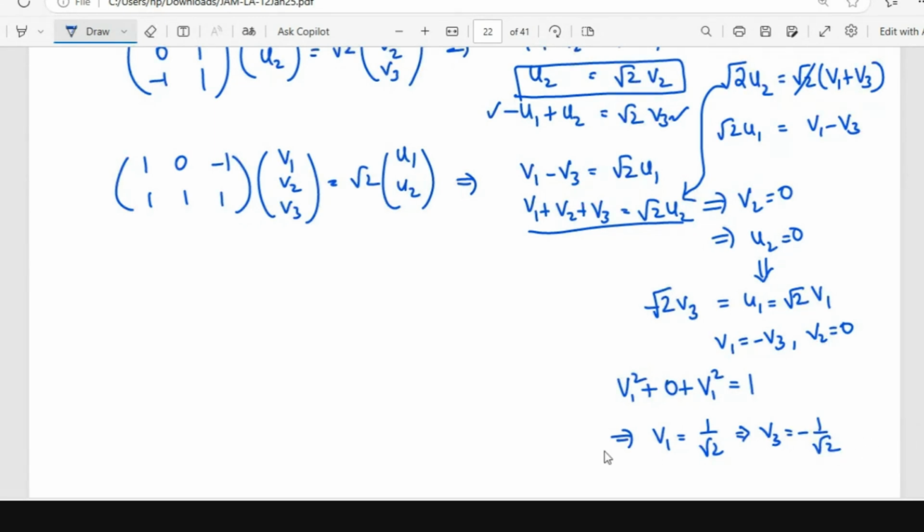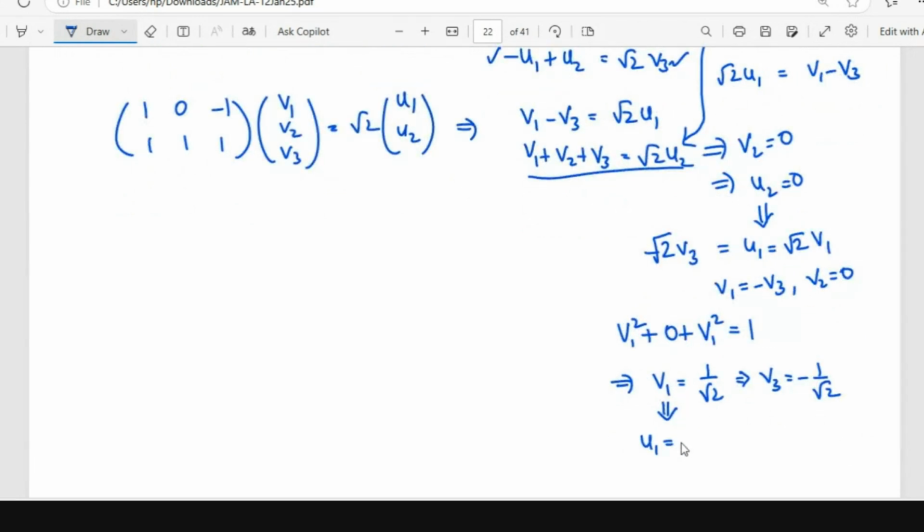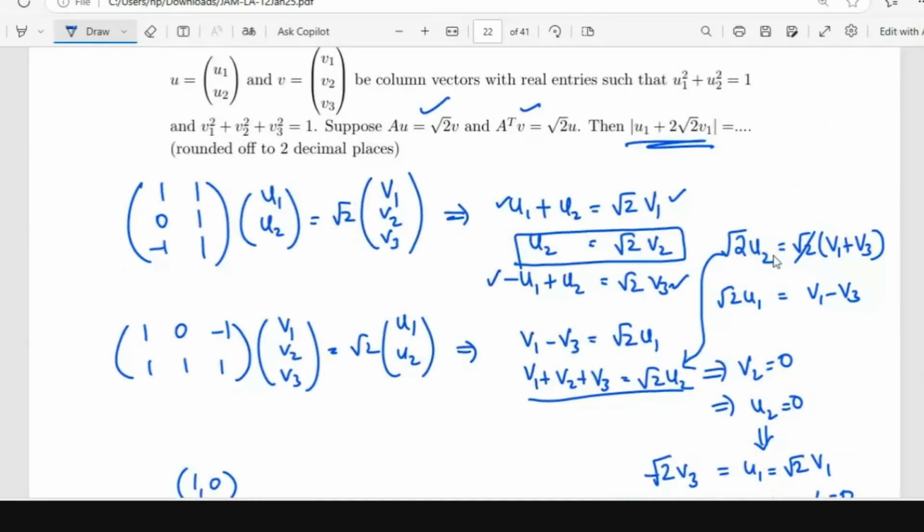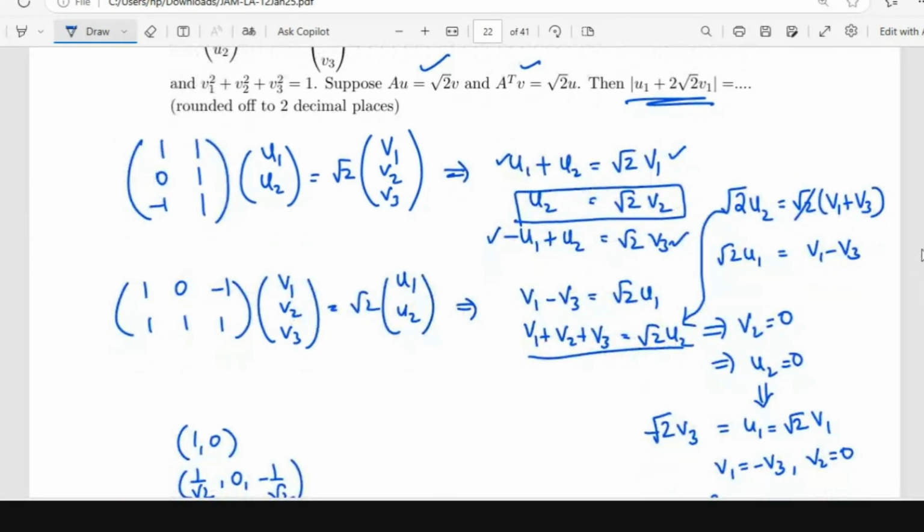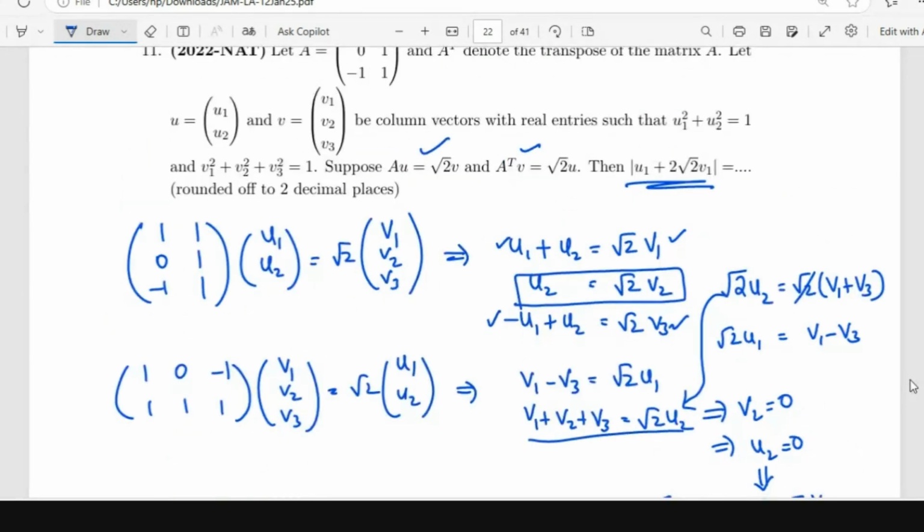And once I know V1, this implies U1 is root 2 times V1, so that is 1. And U2 is already 0. So U is 1, 0. V is 1 by root 2, 0, minus 1 by root 2. From this, we can find out this value. U1 is 1, V1 is 1 by root 2. So I think this is 3. Yeah, this is 3. Okay, fine.